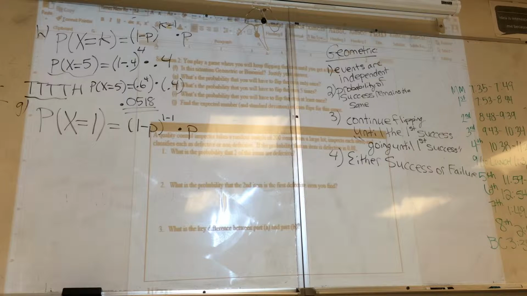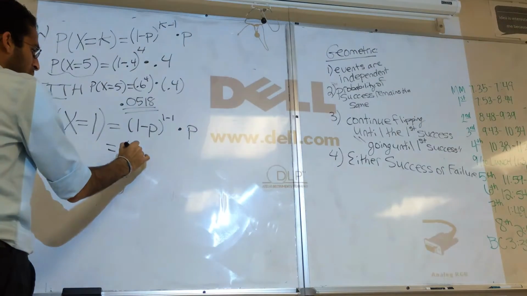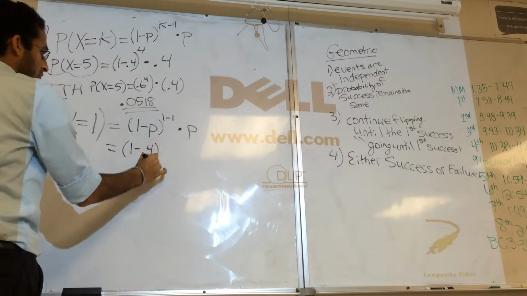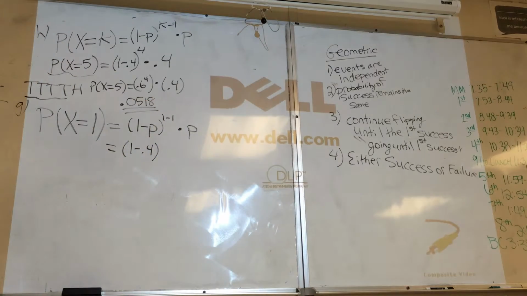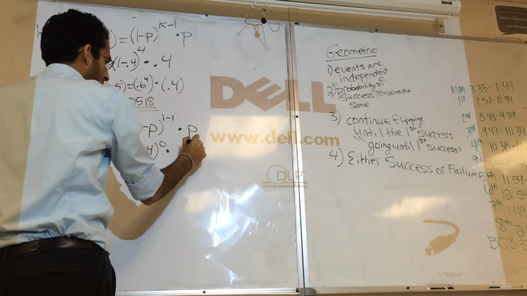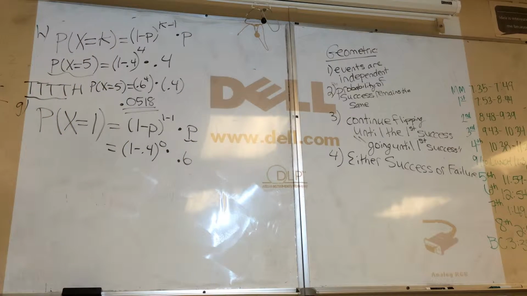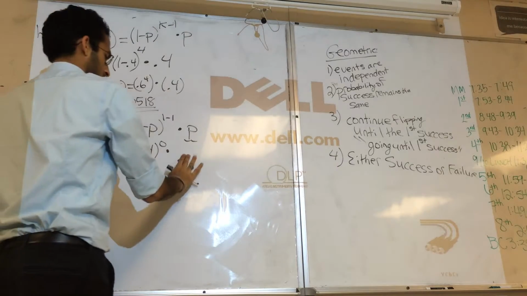Let's find out. Well, 1 minus p is 1 minus 0.4, to the 1 minus 1 power. 1 minus 1 is just 0, times p, which is 0.4.